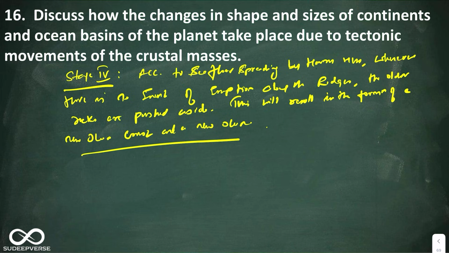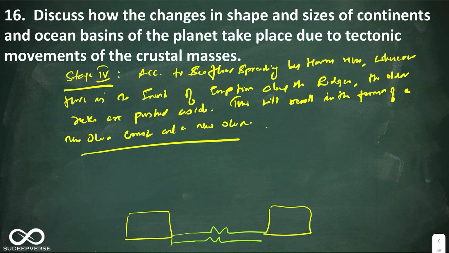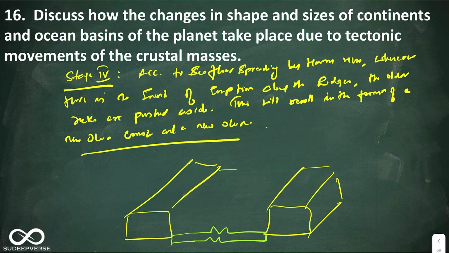Okay, so here show it through the diagram. So you can draw two upstanding parts, then you can show there is a ridge here. Then you can show this as the continental part, and you can show the new ocean that is formed here. Look at this. From the ridges, this is the ridge that was formed. How the ridge was formed, I have just shown you in the previous stage.